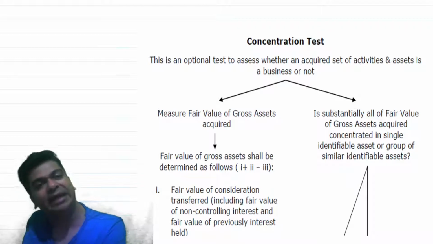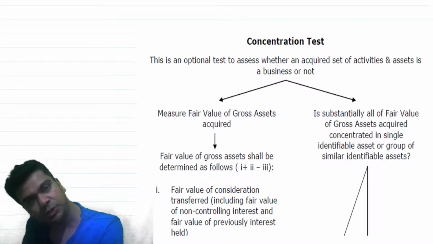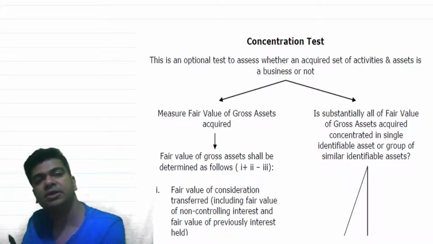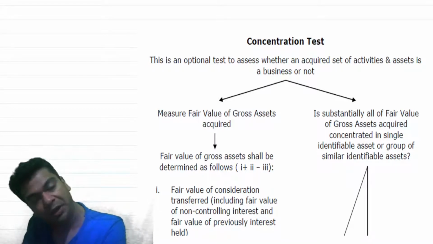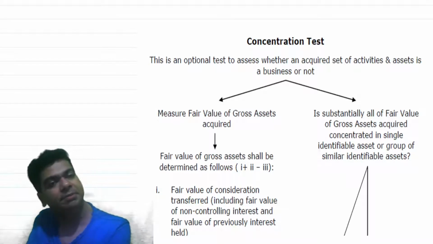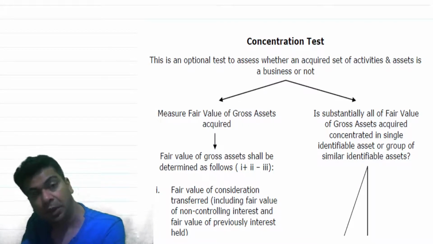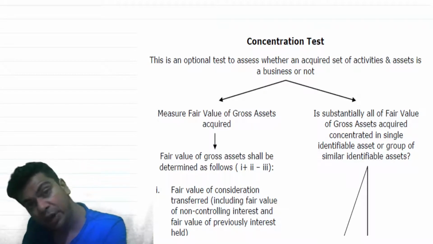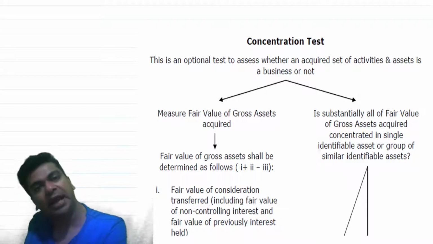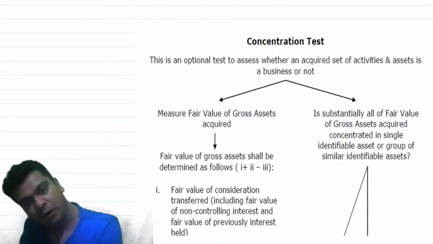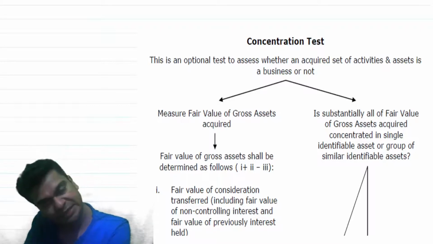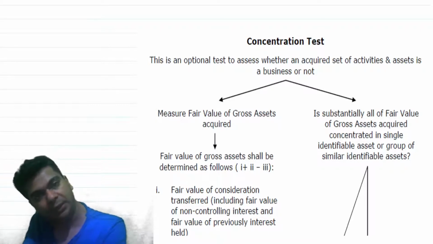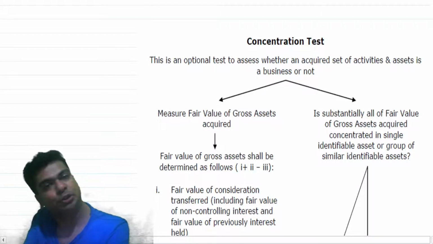So instead of doing a detailed assessment, detailed evaluation, I can apply the simple concentration test and try to figure out whether it is a business or it is simply an acquisition of assets. First and foremost, remember that this is an optional test. You can directly go for a detailed evaluation of whether what you are acquiring is constituting a business or not. But as I was saying earlier, before I do this detailed evaluation, if a shortcut is available, perhaps I will like to apply that. That's what a concentration test actually does.